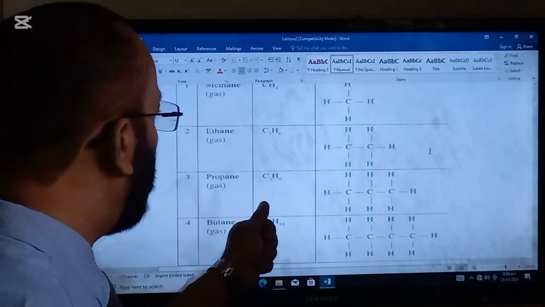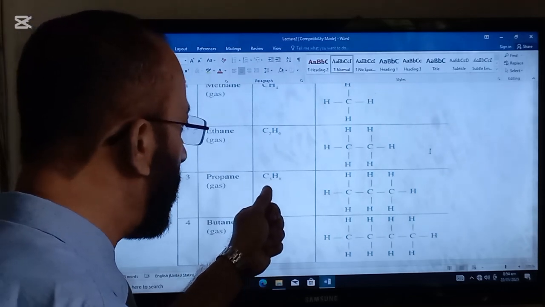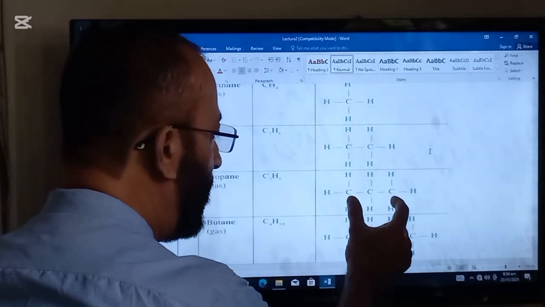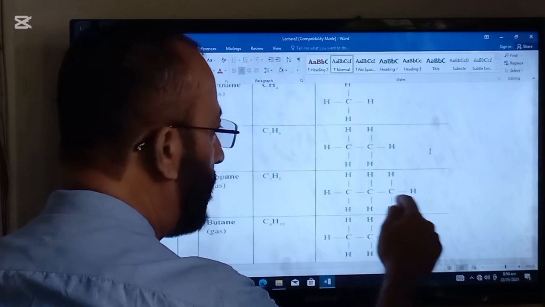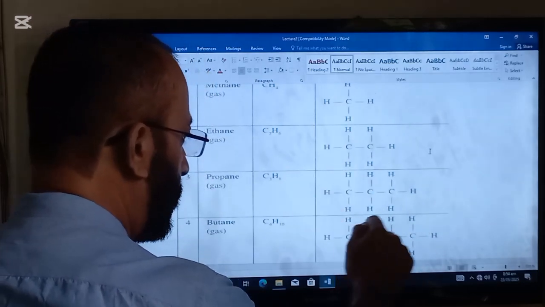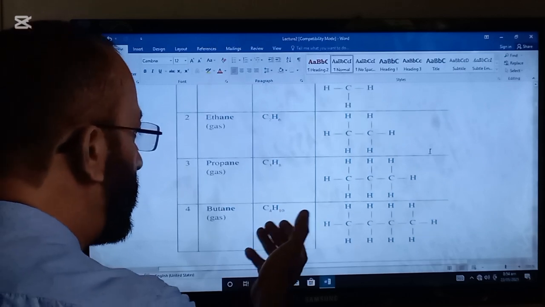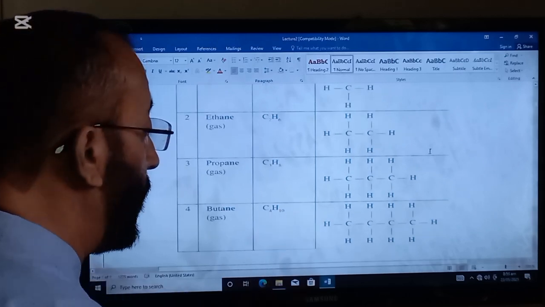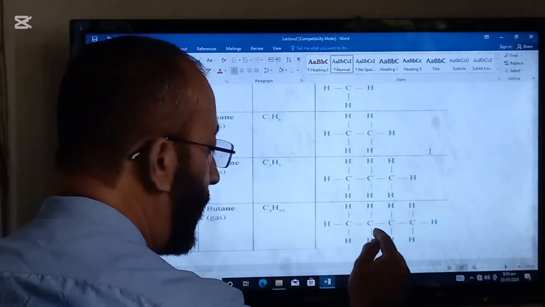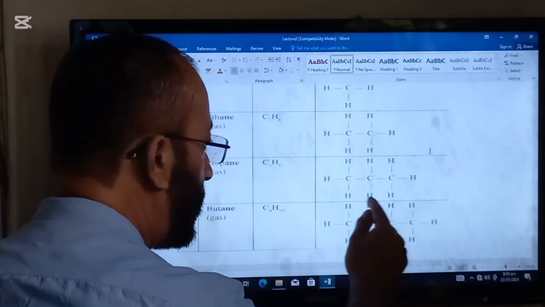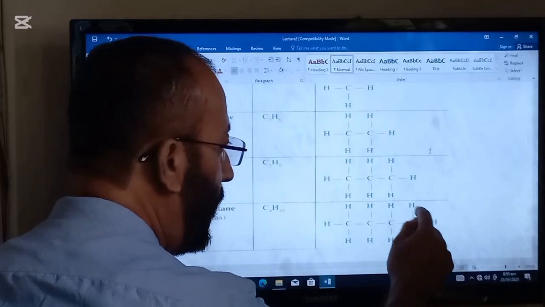Propane. Formula is C3H8. Propane stands for 3 carbon atoms. So 3 carbon atoms will be attached with single bonds, and on the sides hydrogen atoms will be attached with single bonds. Butane. Chemical formula is C4H10, and in the structural formula 4 carbon atoms will be attached with single bonds, and on the sides single bonds will be with the H atoms.